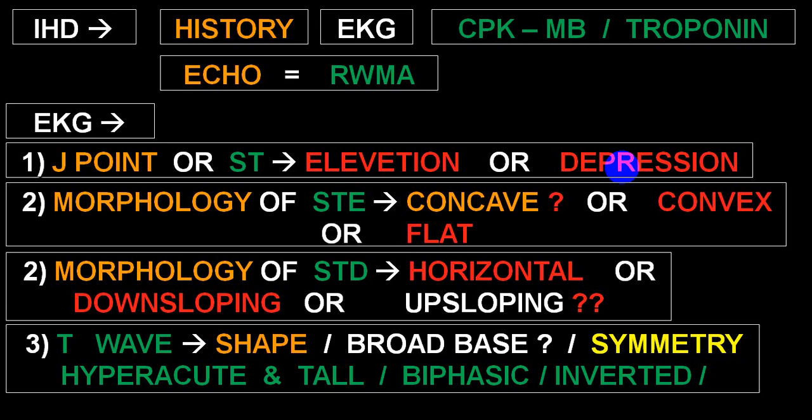While a symmetrical T wave inversion, a deep T wave inversion along with ST changes, that is ST depression, will be more in favor of non-STEMI, and symmetrical T wave inversion may also be seen in unstable angina.